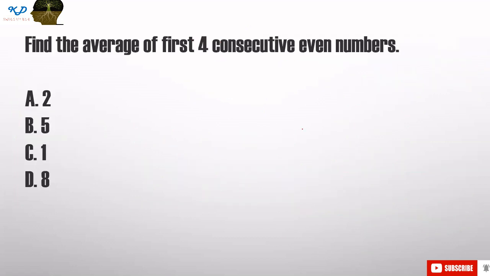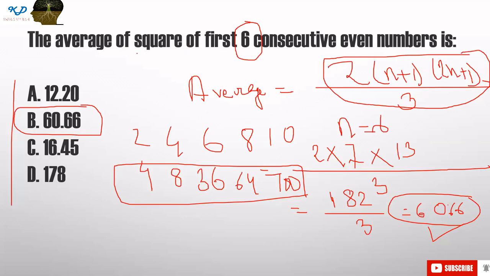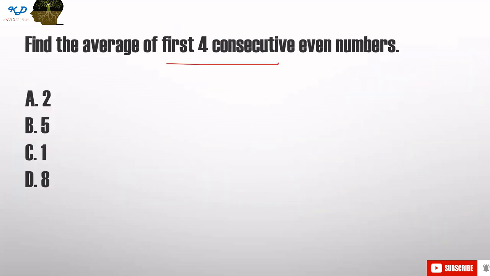And the average of the first 4 consecutive even numbers. Here we are not talking about the square. That is like this. So this is based on the square, but this is the first 4 consecutive even numbers.